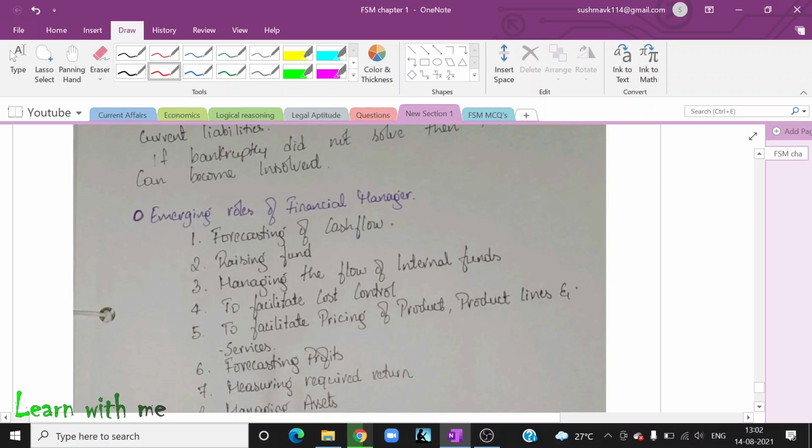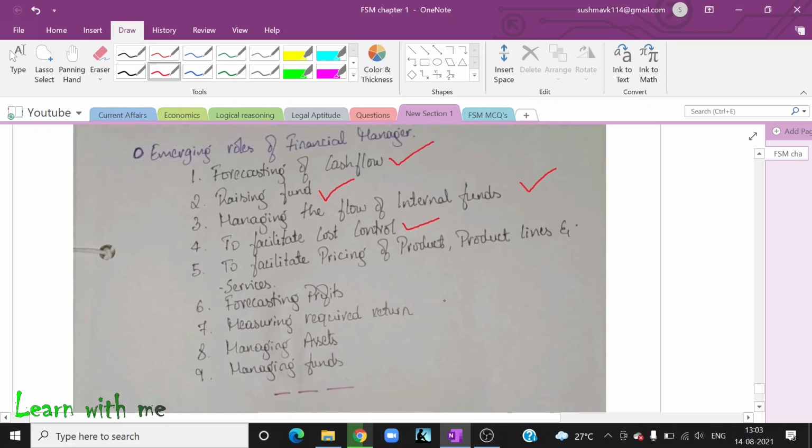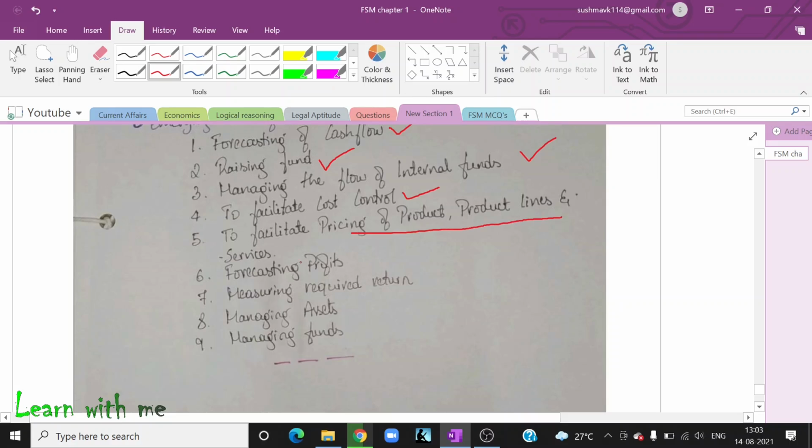Okay. So, emerging roles of a finance manager. A finance manager has to forecast the cash flows. So, this much will I earn in the next year, this much expenses will happen. He has to do certain forecasting. He has to raise funds either from equity, preference or debentures. He has to manage the flow of internal funds. He has to facilitate control. He has to facilitate pricing of product lines and services. He has to forecast the profits. He has to measure the required return. He has to manage assets and manage funds. This is quite important. They may ask you in MCQ.